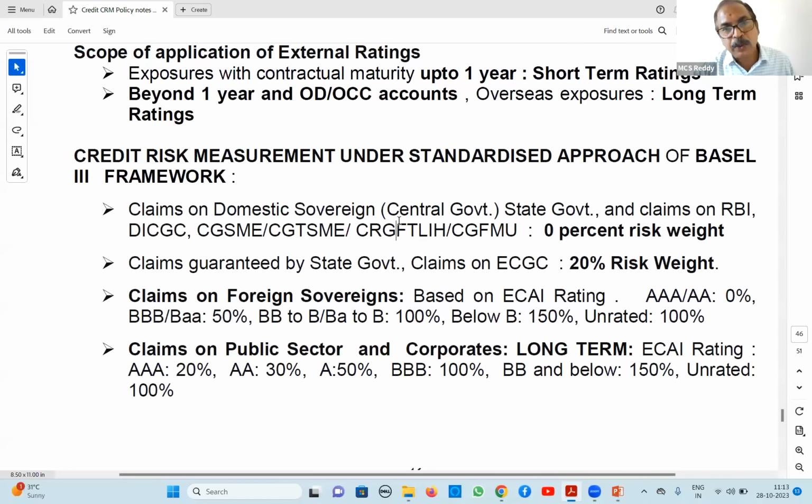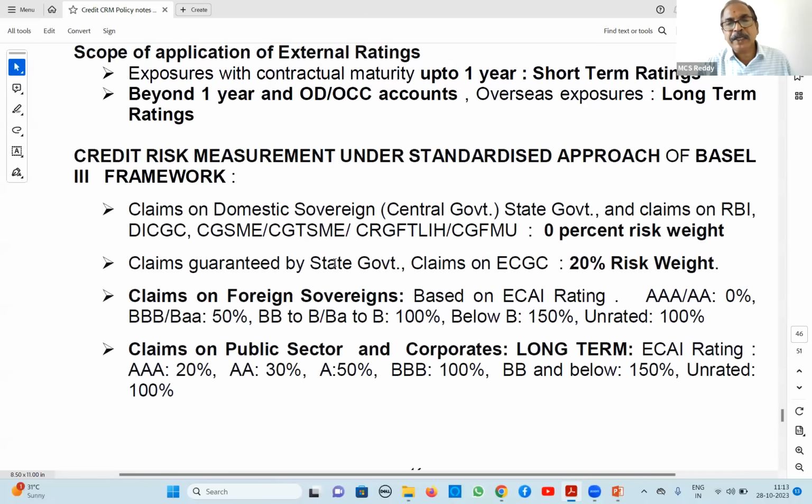So here 10 lakh is the loan. CGTMSC coverage is 80%, that is 8 lakhs. So only 2 lakhs we take as exposure. 2 lakhs at 75% means it is 1.5 lakhs only. So you have to calculate capital on 1.5 lakhs only, not on the entire 10 lakhs. This is the effect of guarantees by central government or state government.